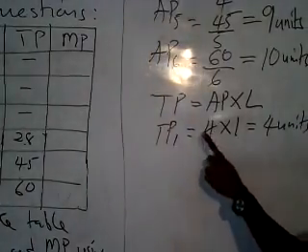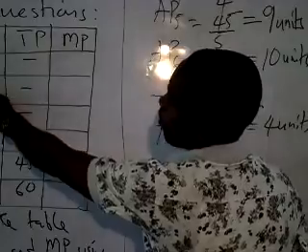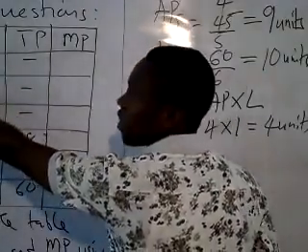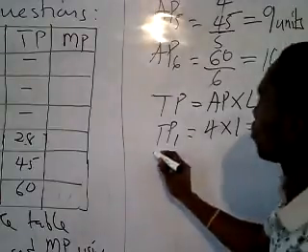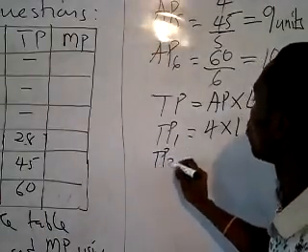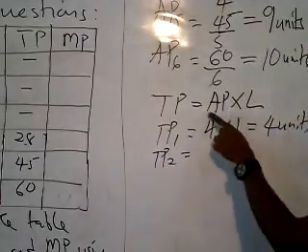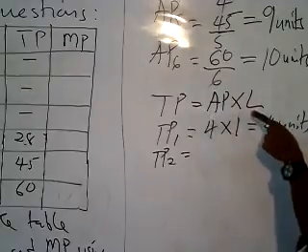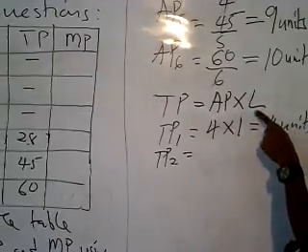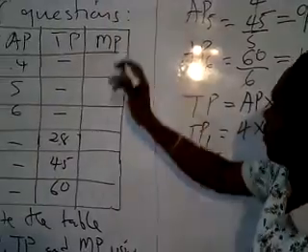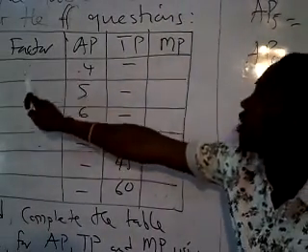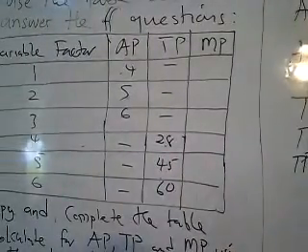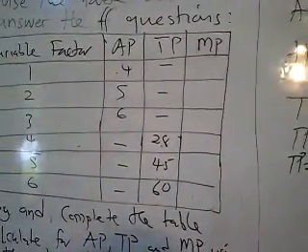Now total product 2 is going to be average product 2 multiplied by the variable factor 2. So it's going to be 5 multiplied by 2.